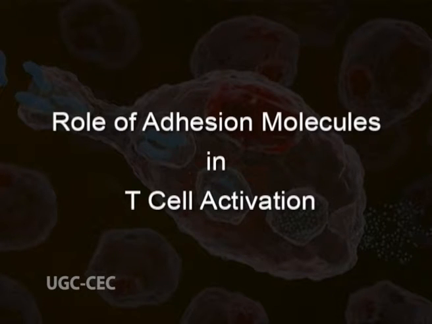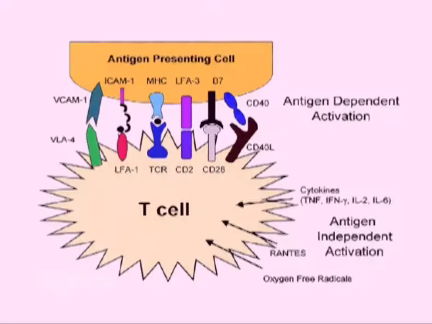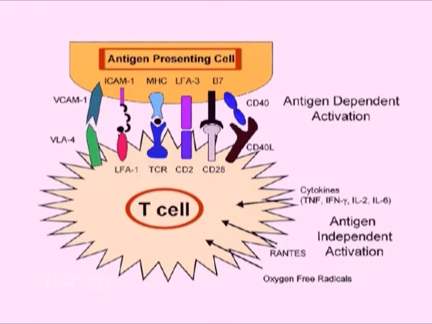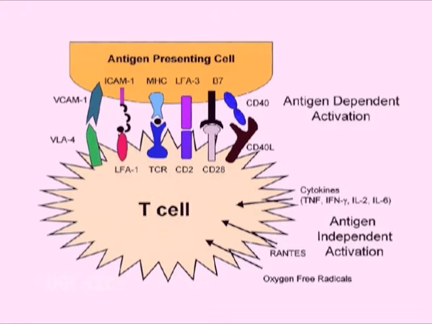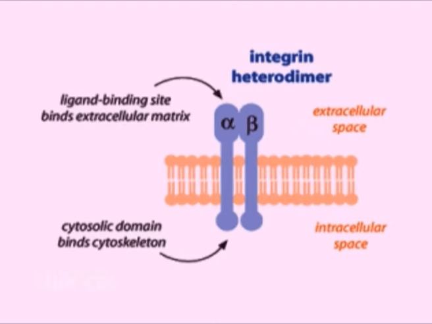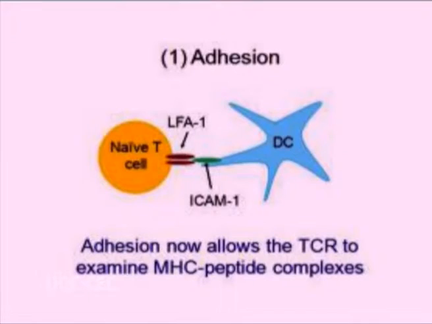Role of adhesion molecules in T cell activation. The binding of the T cells with APCs is stabilized by the adhesion molecules present on the T cells with their ligands present on the APCs. The most important of these adhesion molecules belongs to the family of heterodimeric proteins called integrins. The major T cell integrin involved in binding to APC is leukocyte function associated antigen 1, that is LFA1, and its ligand present on APC is called intercellular adhesion molecule 1, that is ICAM1.